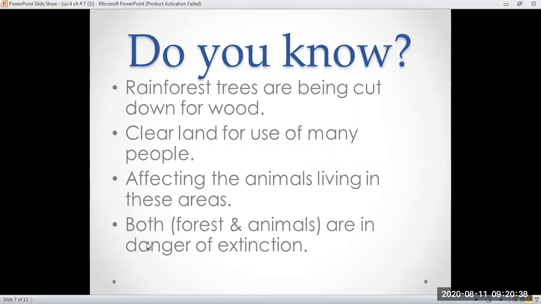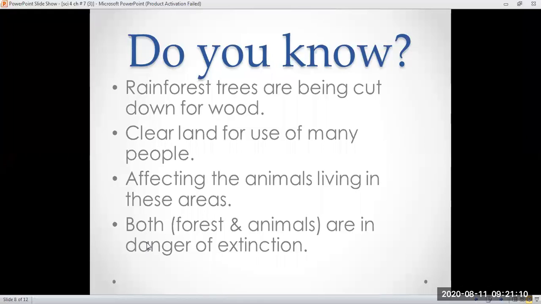Do you know that rainforest trees are being cut down for wood? For making furniture, we are cutting down these trees and clearing the land for the use of many people. When the land is cleared, people are going to build their houses on that land. So the wood is used for making different kinds of furniture, and on the cleared land many people are going to build houses.